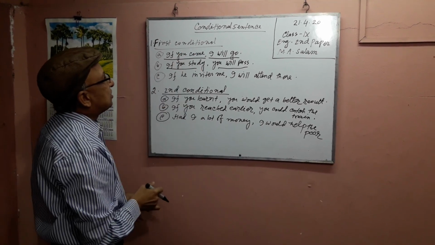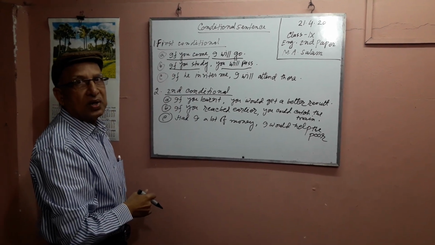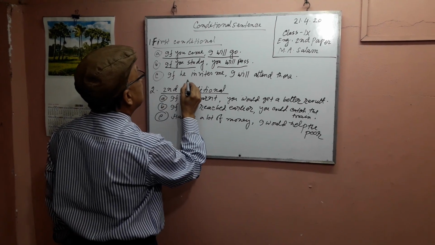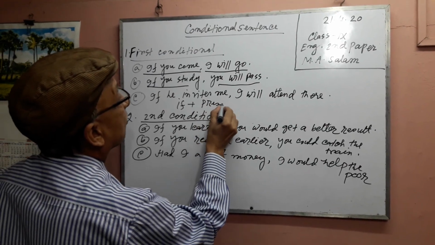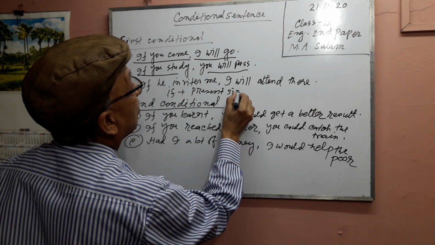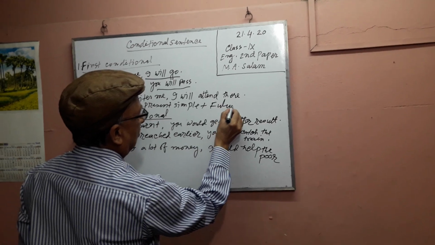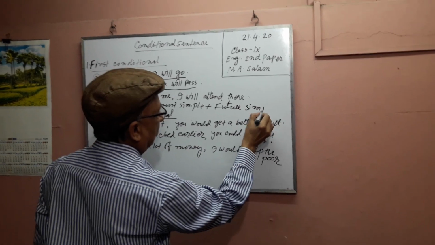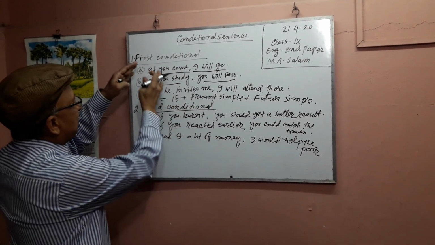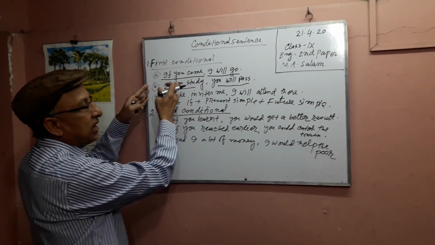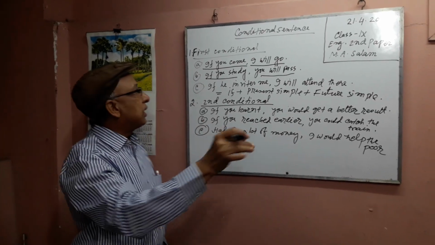This is the structure and this is the example of the first conditional. The structure is if plus present simple plus future simple. This is the structure here. Next, I will say about this again. Are you clear, participants? I think you are clear.